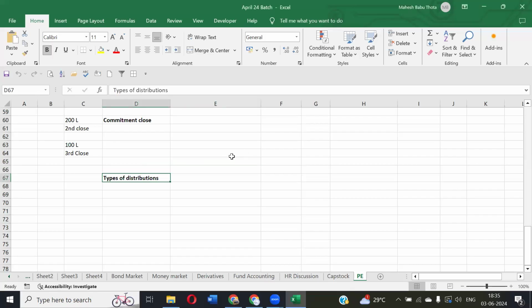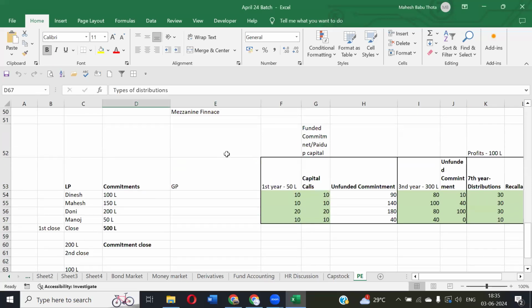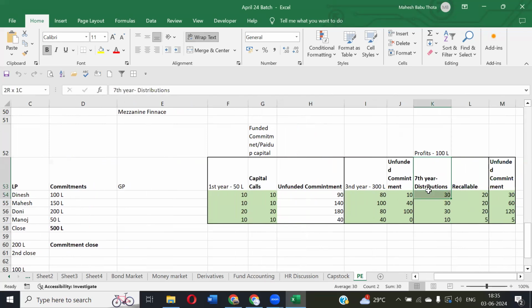Okay. So in the previous class, we spoke about private equity. Also, we discussed who is the limited partner, commitments, and how the commitment will impact unfunded commitments. And also, we discussed different capital calls. What is the capital recall? Recallable distributions. What are distributions? How will these recallable distributions impact?